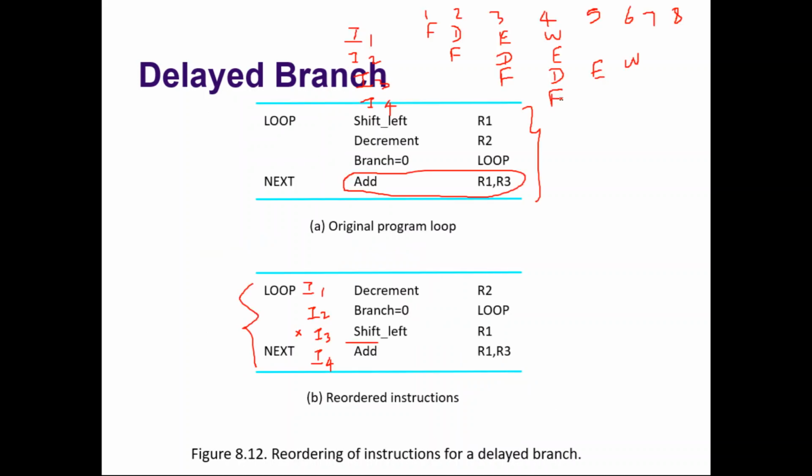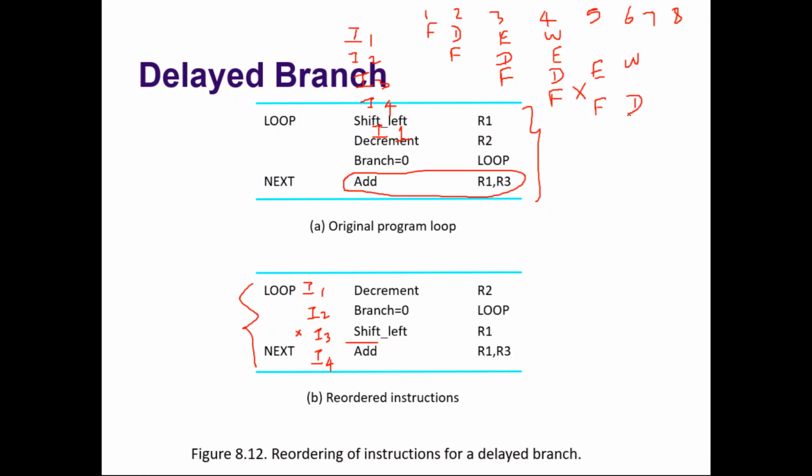Now, instruction 3 we will not discard. Only instruction 4 we will discard, because instruction 4 is not supposed to be executed, since there is a branch. After this, instruction 1 will come. Instruction 1 will fetch, decode, and execute.